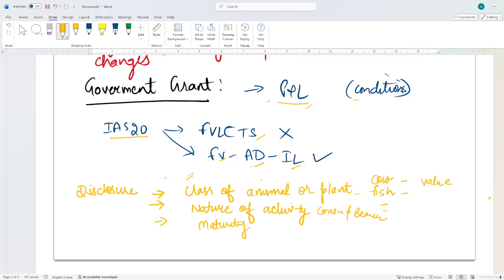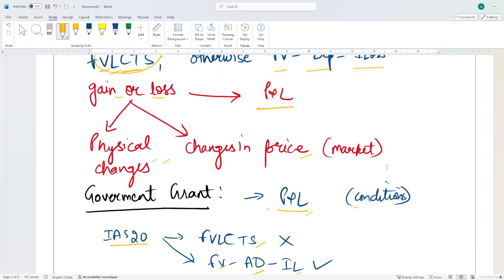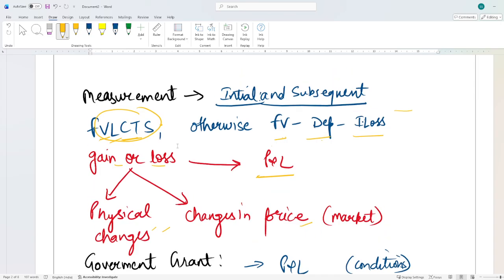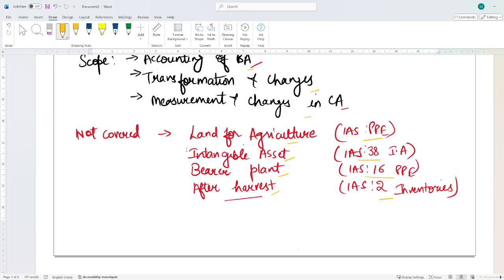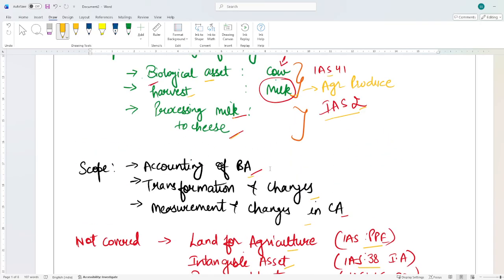So this is all about this IAS 41. Basically, it states that every balance sheet date you will check fair value less cost to sell, and any increase or decrease you will put in P&L. Government grant you will put in P&L. There can be changes due to physical things like producing more animals, or changes in market price. And what another thing? What are the exclusions? Land for agriculture should not get covered. Intangible assets, bearer plants, after harvest, anything. These activities are excluded from the scope of this IAS.